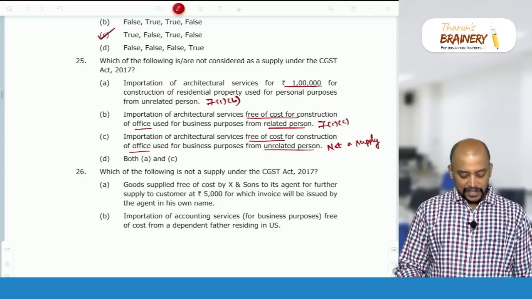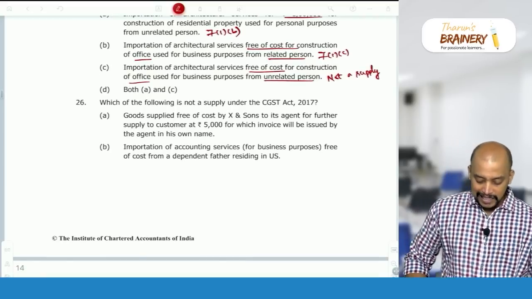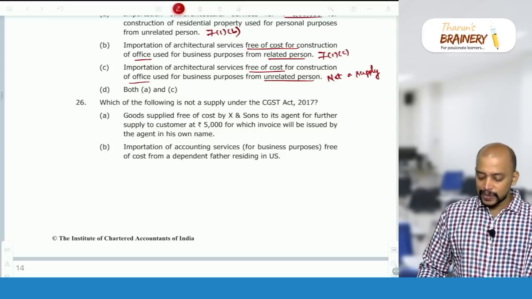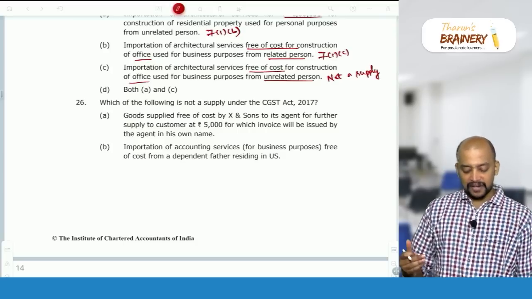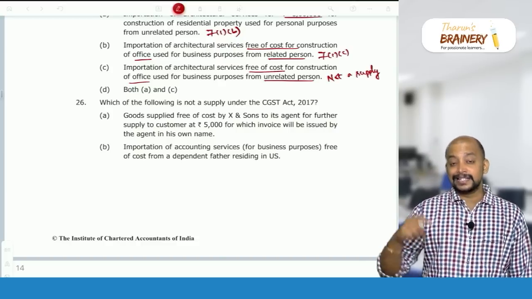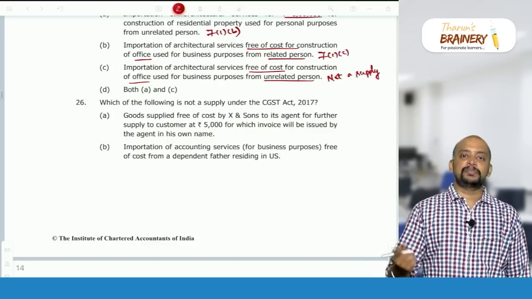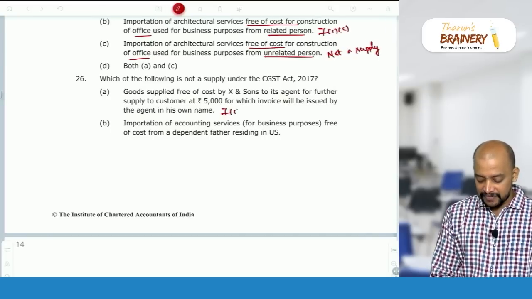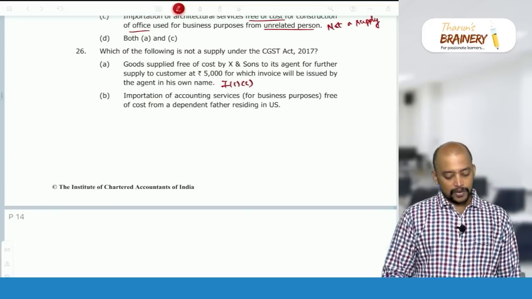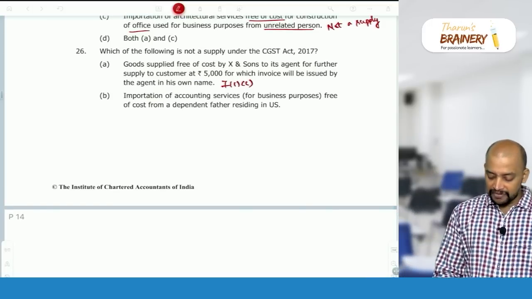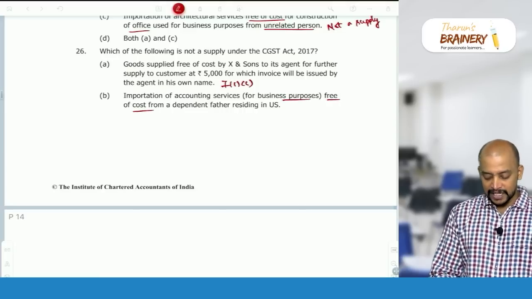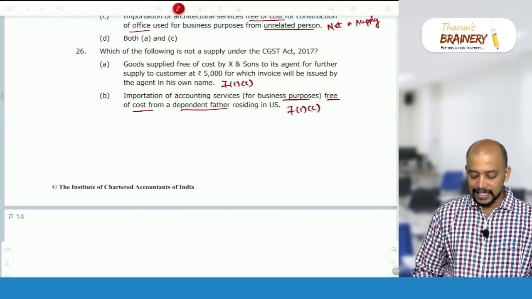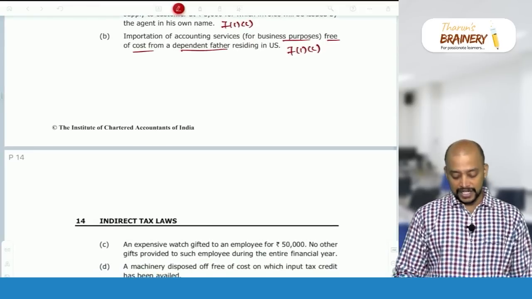Then 26, which of the following is not a supply under the CGST Act? Goods supplied free of cost by X and Sons to its agent for further supply to a customer at 5,000, for which invoice will be issued by agent in his own name. Agent is acting on behalf of principal. When agent is acting on behalf of principal, principal to agent will become supply under 7(1)(c). Then importation of accounting services free of cost without consideration for business purpose from dependent father. Dependent father is family, so that will become supply under 7(1)(c): import of service from a related person in the course or furtherance of business.